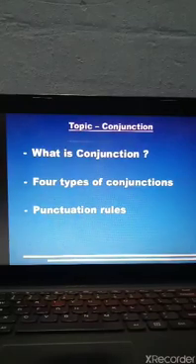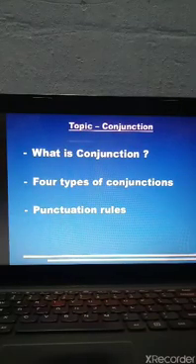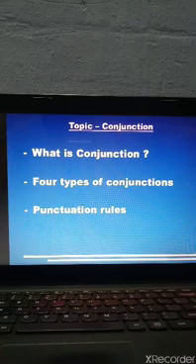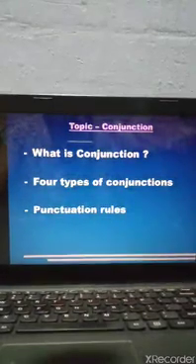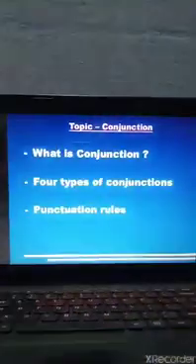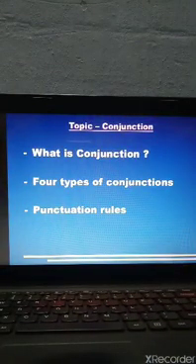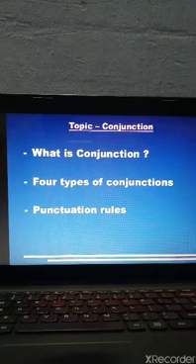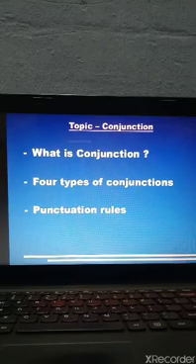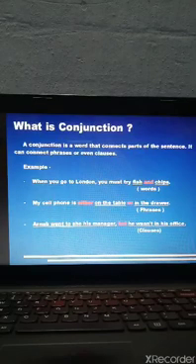Good morning, students. Today, in this module, we'll continue our next topic, that is conjunction. In this module, we'll discuss what conjunction is first. And in our next module, the second module, we'll be discussing four types of conjunction and punctuation rules. So first, let us start with what is conjunction.